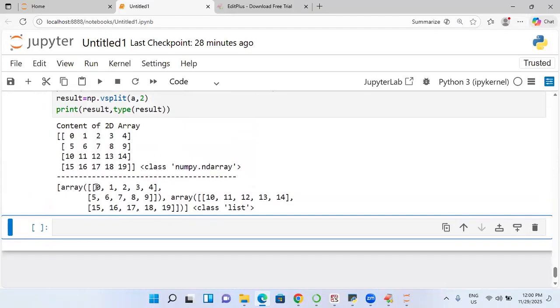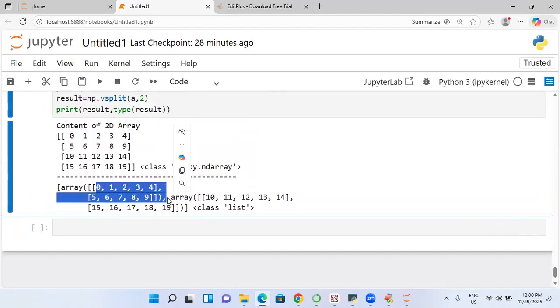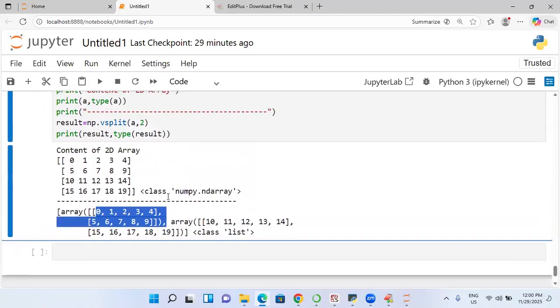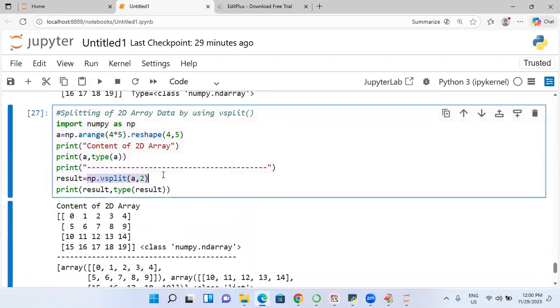What is the first part here? This is called my first part. This is called what? Second part. So V split also will give you what? Equal row splitting. Equal row splitting.